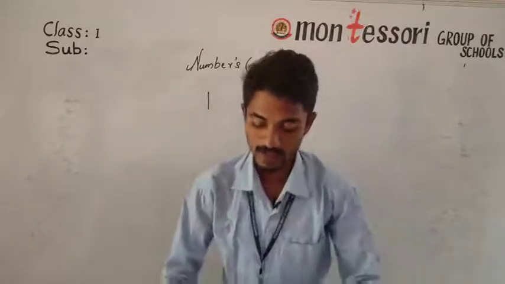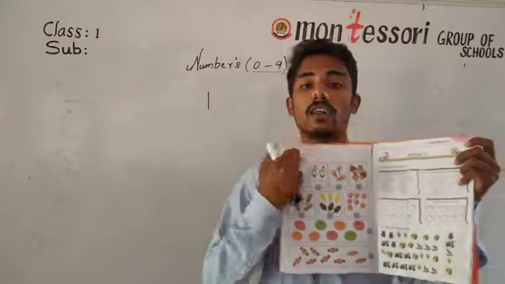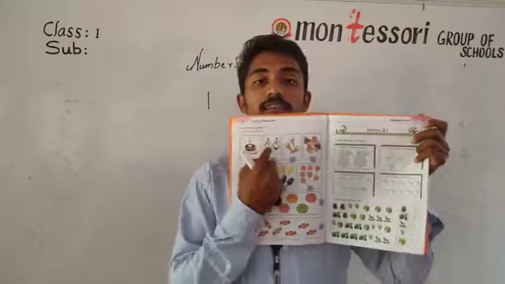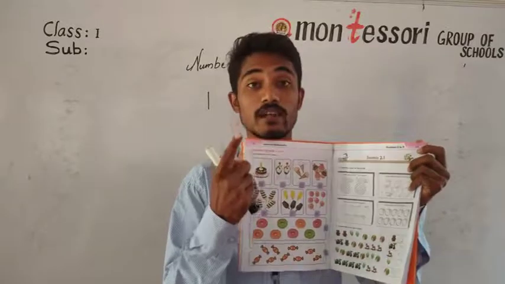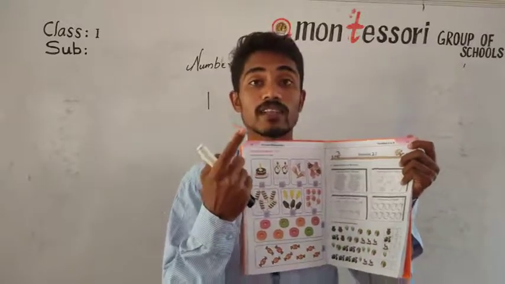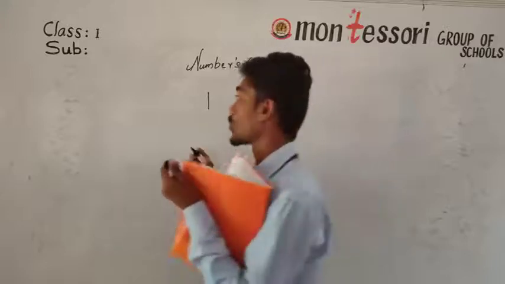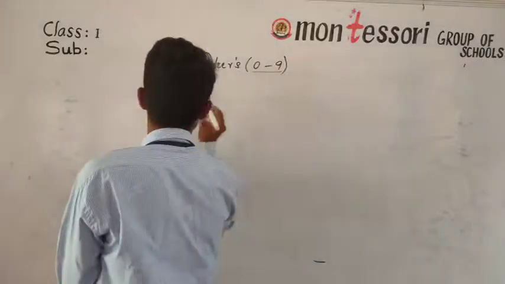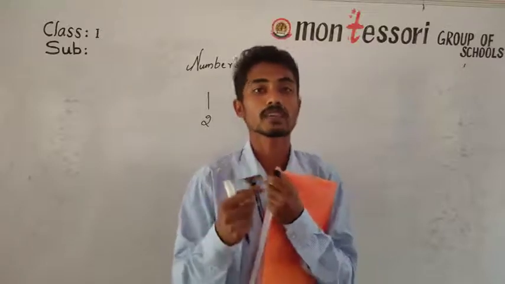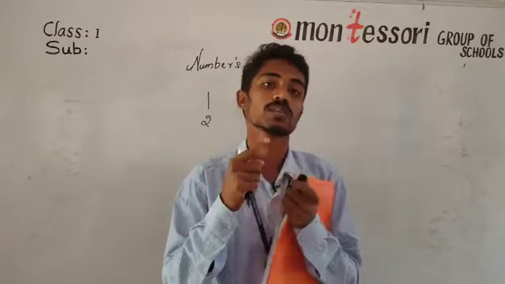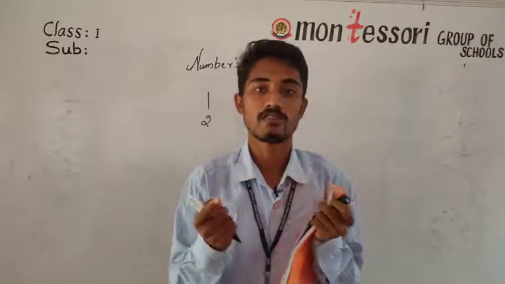After that, if you check in the textbook, look here, how many cupcakes are there? 1, 2. The next number after 1 is 2. Counting numbers will start from 1. 0 is empty, but we will use it somewhere else.